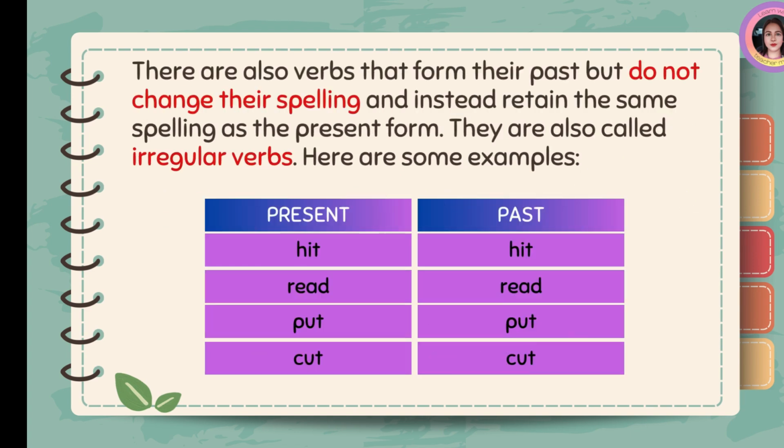There are also verbs that form their past but do not change their spelling, and instead retain the same spelling as the present form. They are also called irregular verbs. Here are some examples.